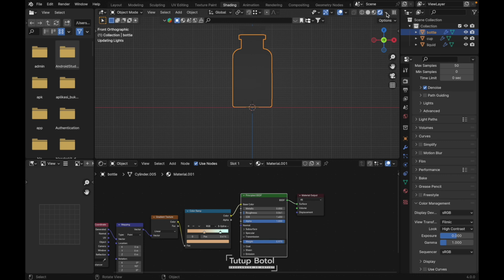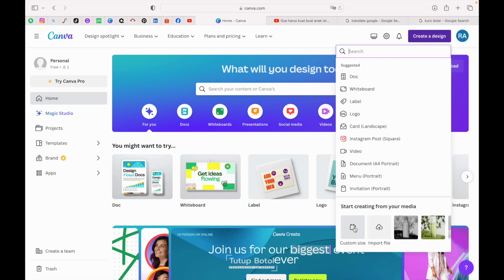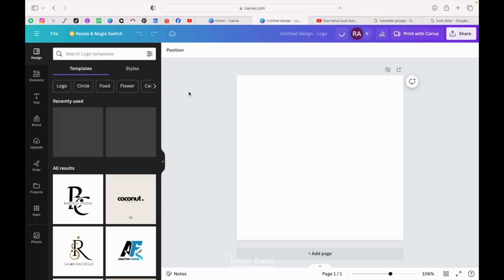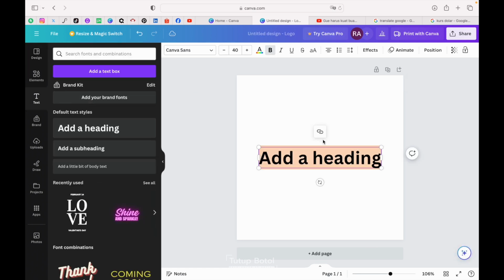Change it to the render view. Let's see how it looks. Yeah, it looks okay to me. What else to do is, we need a label over here. Let's create the label. As usual, I'm just going to canva.com, create a design, and just use logo over here. Add a text. Just type anything you want.